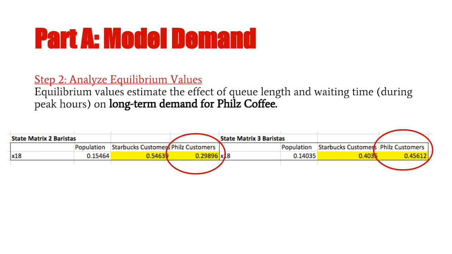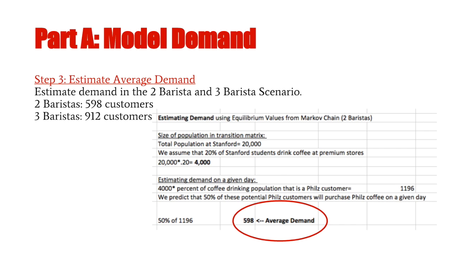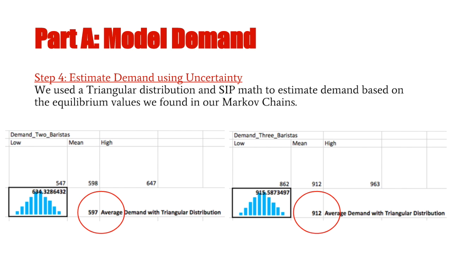Step 2 is analyzing equilibrium values. Equilibrium values tell us the percent of the Stanford coffee drinking population that will be Philz customers at equilibrium. You can see them on the slide. Step 3 is estimating average demand. It's also on the slide, but the two final figures we came up with are, on an average day for 2 baristas, 598 customers, and for 3 baristas, 912 customers.